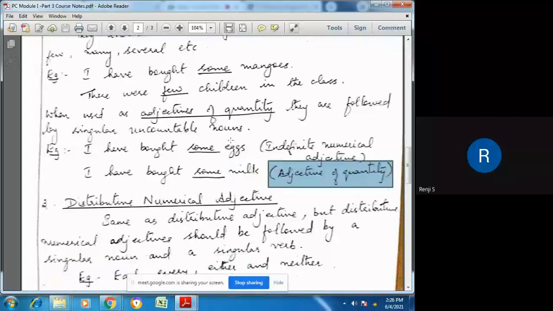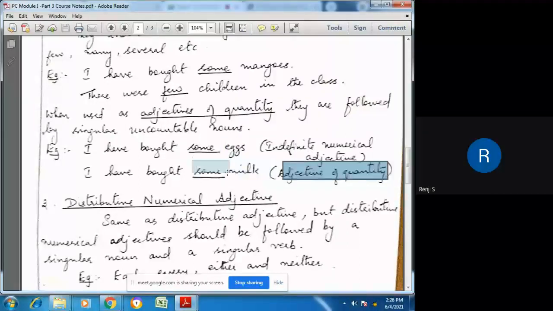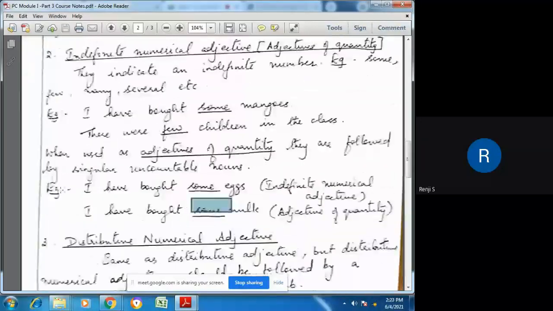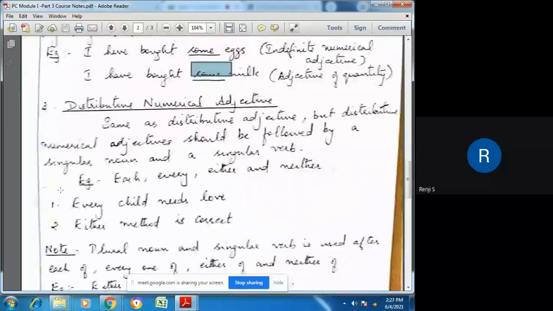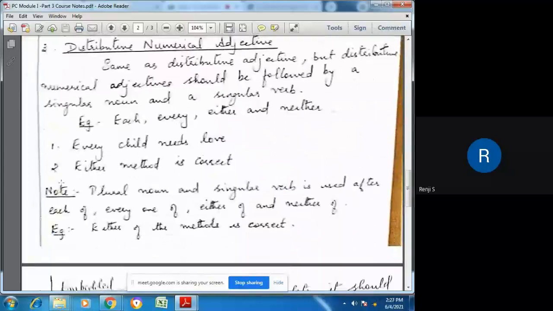So it lies in what is being followed, what context we are using. If it is a countable noun, it is an indefinite numerical adjective. If it is an uncountable singular noun, then the word some becomes an adjective of quantity. So that is the indefinite numerical adjective. Now the third kind of adjective is the distributive numerical adjective.